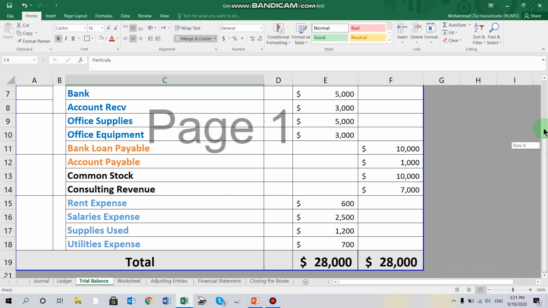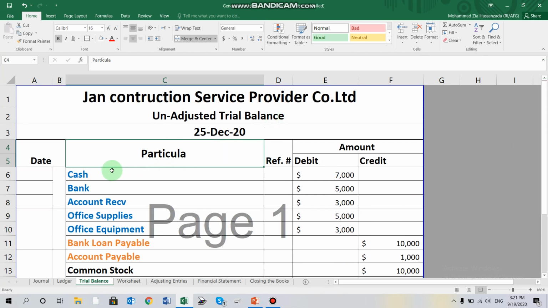Here we have an unadjusted trial balance which shows the assets, liabilities, expenses and capital of the organization. These debit and credit amounts are taken from the balances of the general ledger. It means this 7,000 cash on hand which is debited shows that the balance of the general ledger of this account is 7,000 debit.